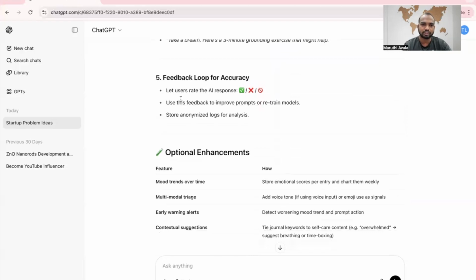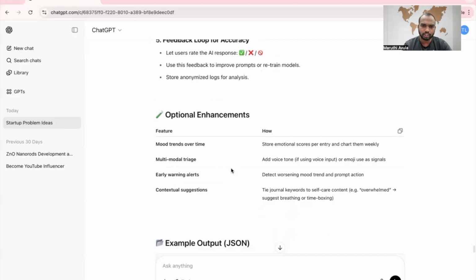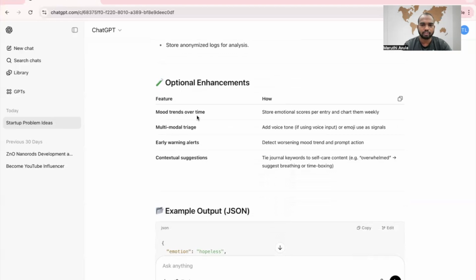Feedback loop for accuracy. Let users rate the AI response. Yes, we need to check how well our AI works, so we need a feedback system. Optional enhancement: feature mood trend over time. Store emotional scores per entry and chart them weekly. Multimodal triage. Early warning alerts.